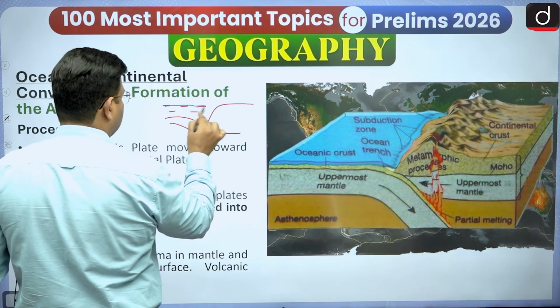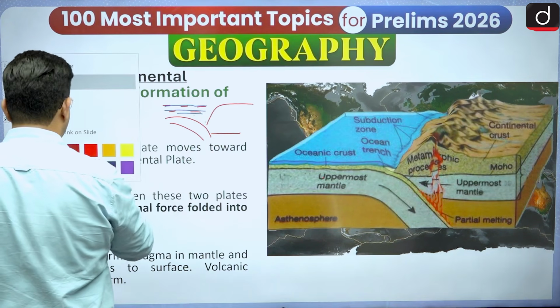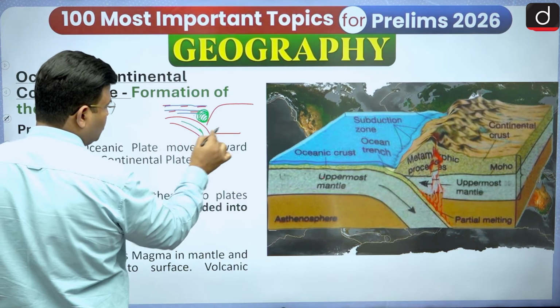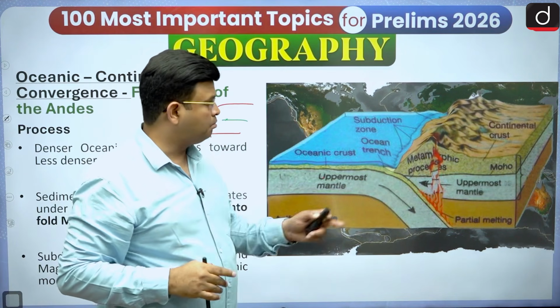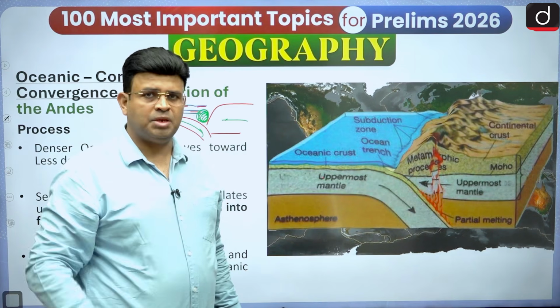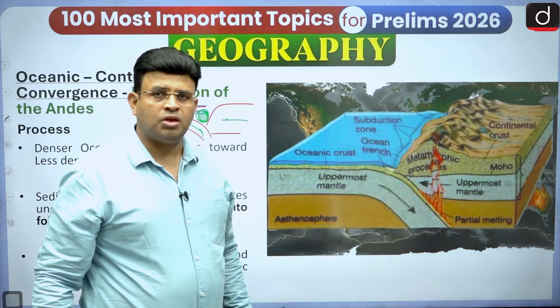Here you can say this is an ocean, then there will be some amount of river-deposited sediment, and one oceanic plate is going down here. These sediments under the compressional force buckle into a fold mountain, like the Andes has been formed the same way. So here it is a fold mountain in the coastal area.